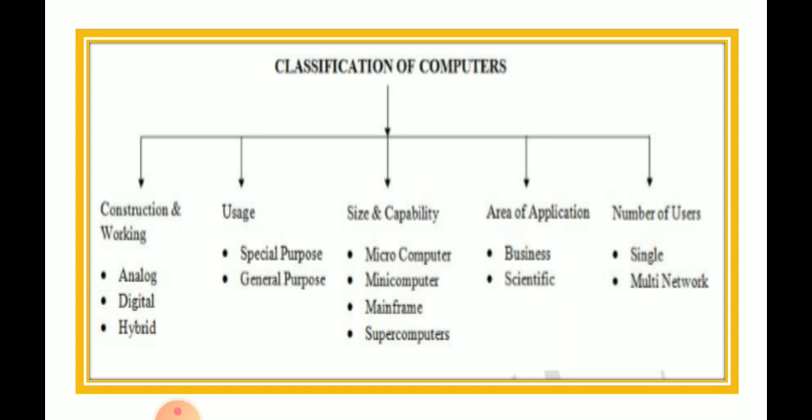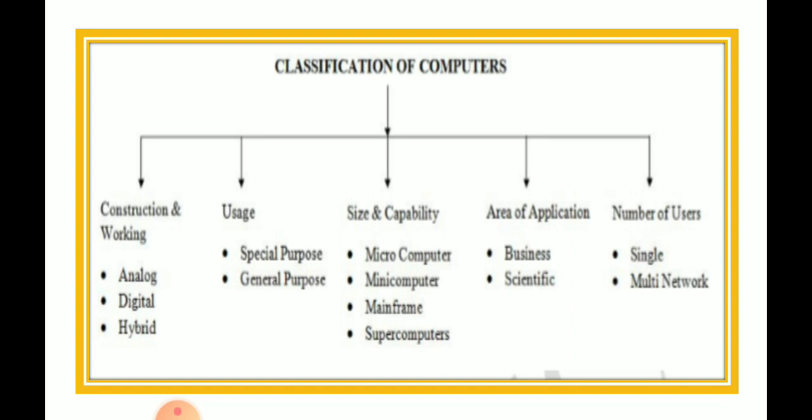If the computer is big, then we name it as supercomputer. A small computer is named as microcomputer. A computer bigger than a microcomputer is named as mini computer, and a slightly bigger computer is named as mainframe.